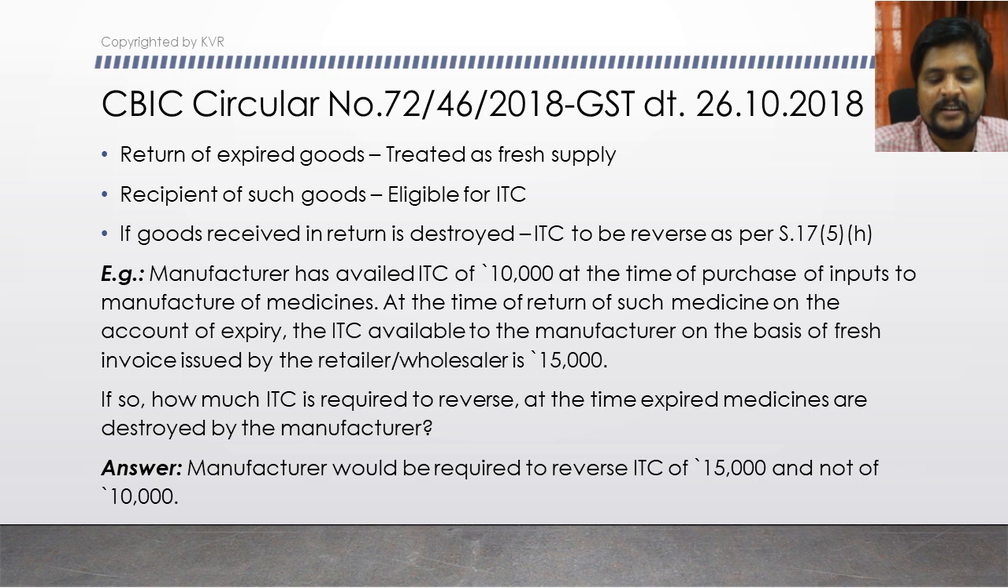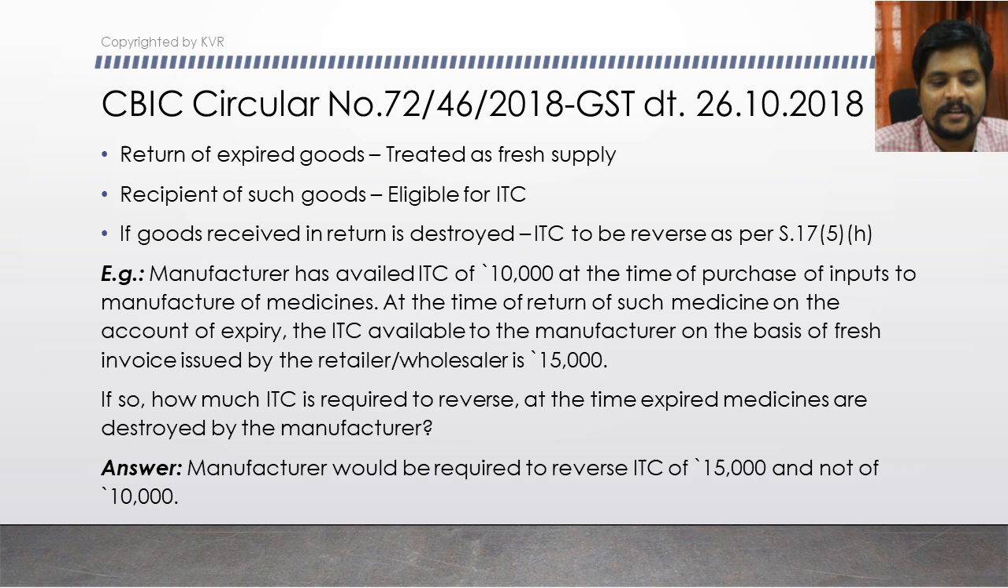If goods received in return are destroyed, for example, if the manufacturer, after receiving the expired medicines, destroys those medicines, then the ITC he availed has to be reversed as per section 17 subsection 5 clause H. We discussed that if the goods are destroyed, stolen, or given away as a free sample, whatever the case may be, because of that clause the manufacturer has to reverse the ITC. He is not eligible for ITC if the received back expired goods are destroyed by him.